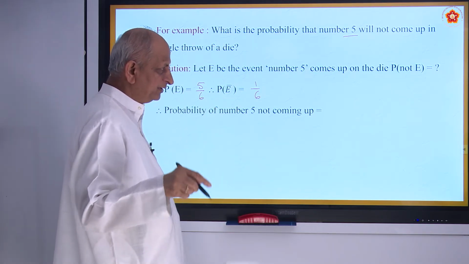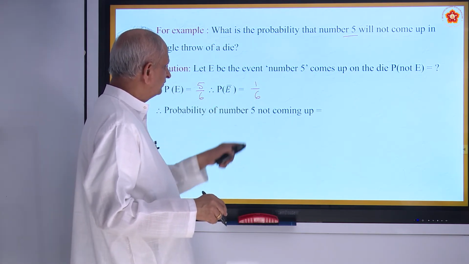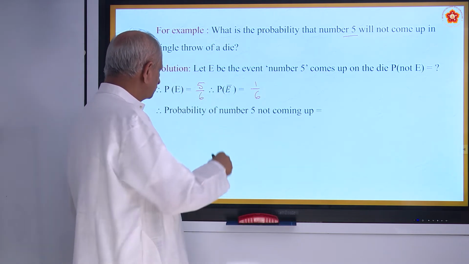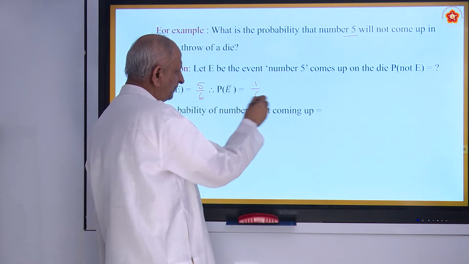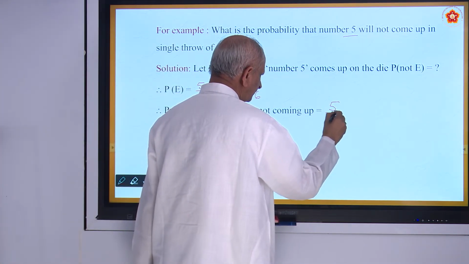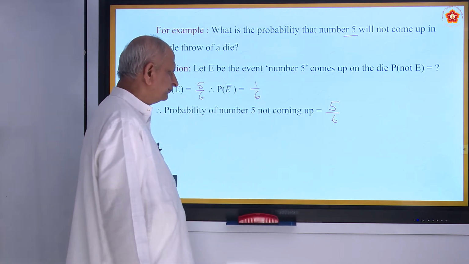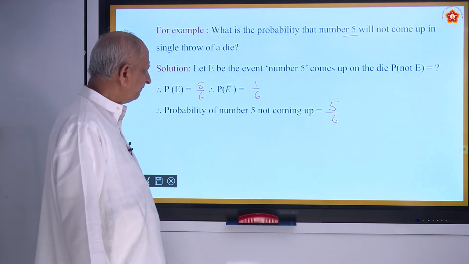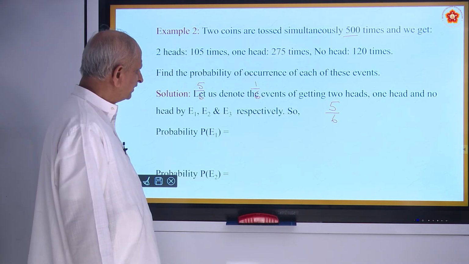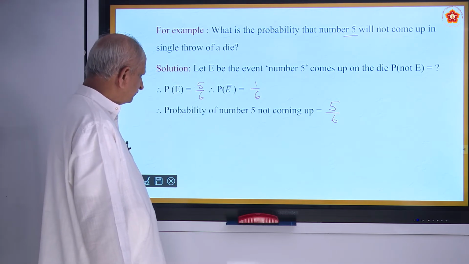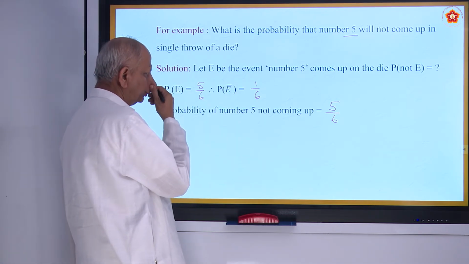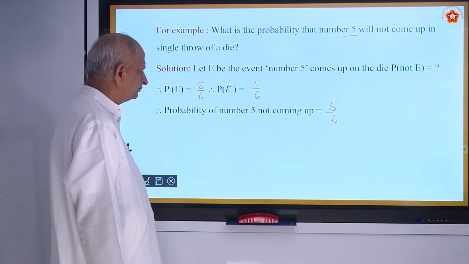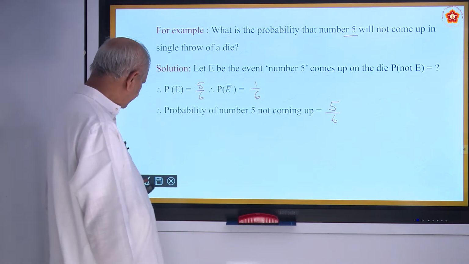There are 6 faces. 5 coming up is 1. Not coming up is 5. So, the probability of the number 5 not coming up is 5 by 6. Is it not? So, if you add these two, P(E) plus P(E dash), you get 6 by 6, that is 1. So, that is one problem with the die.